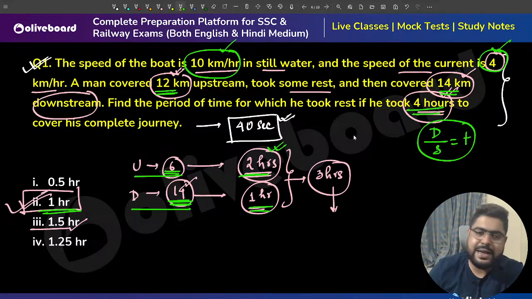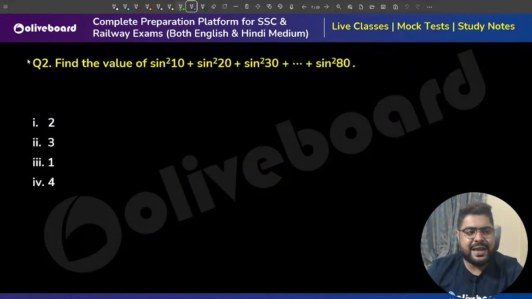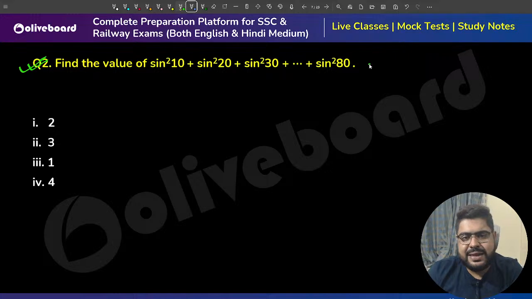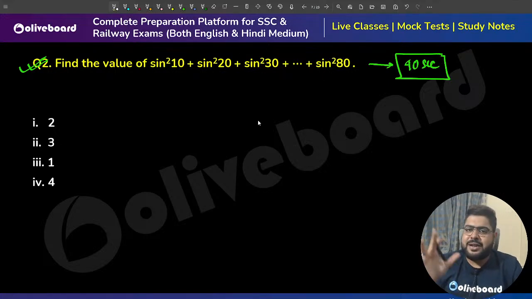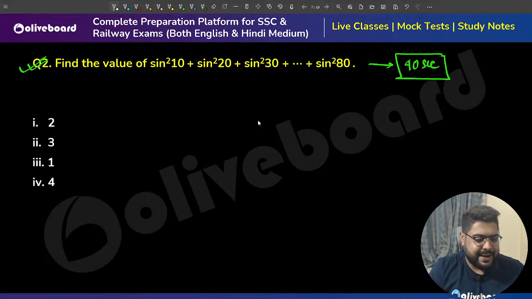A quick yes or no. Next one. Again, this is a 10-second question. Still, I'm giving you guys 40 seconds to solve. Very quickly. Give me answers.